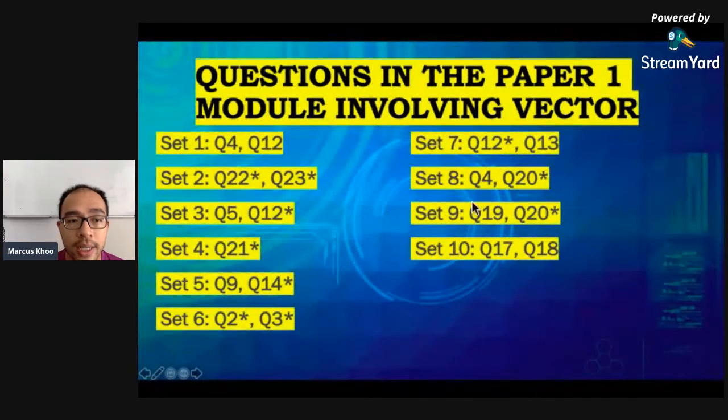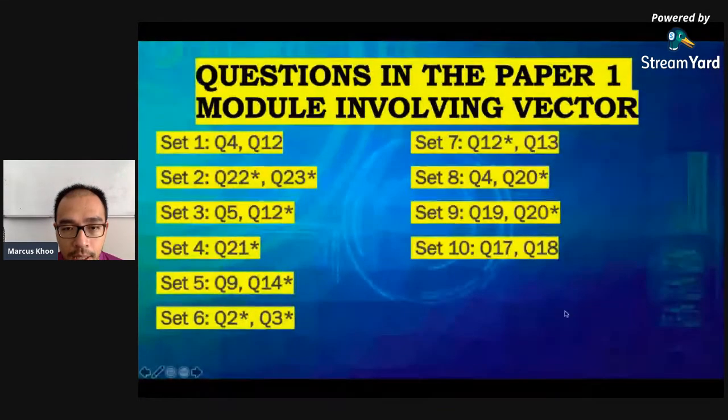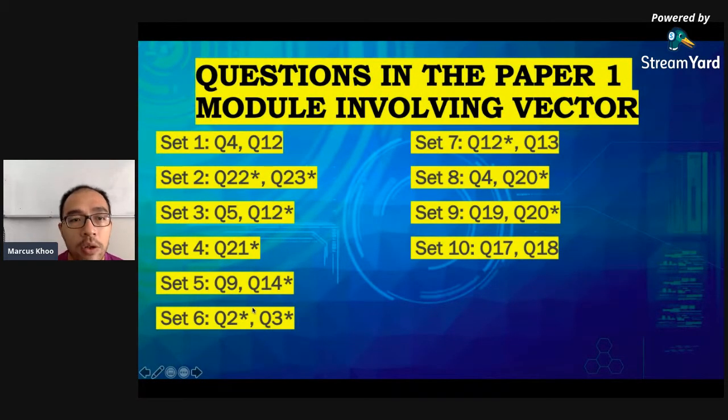So we're going to discuss this question. Don't worry about the star. The star just means that I'm going to answer these questions. But take a look that almost every set has 2 vector questions, except for set 4. Set 4 only has 1. I double checked, there's only 1 question involving vector directly.